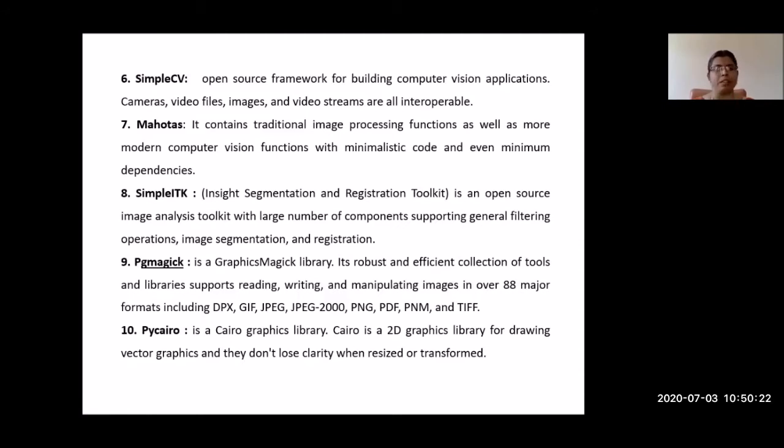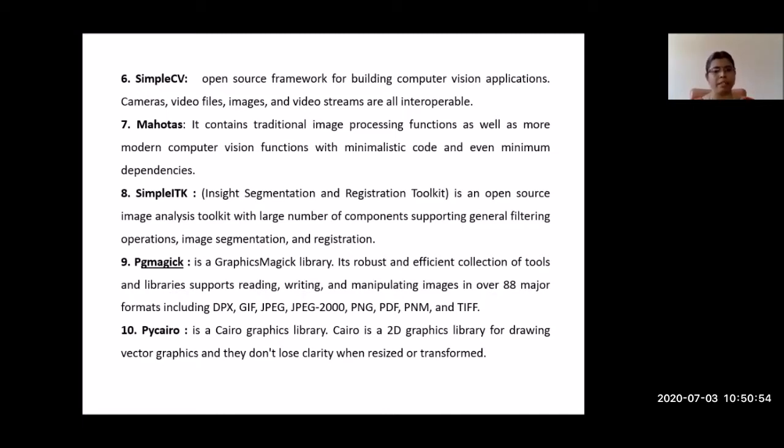Then SimpleCV. This is another version of OpenCV. Comparing OpenCV and SimpleCV, in SimpleCV some of the library functions are missing, but it supports camera video. So SimpleCV is used for video processing. Then Mahotas. This also contains image processing functions, and mainly it supports computer vision functions. So graphics and this kind of operations are supported by Mahotas.